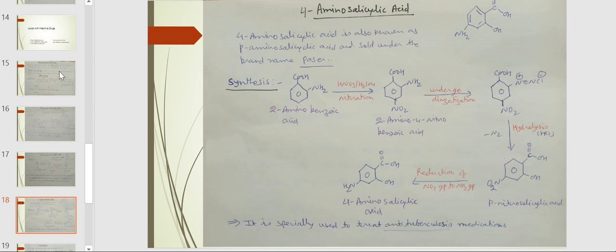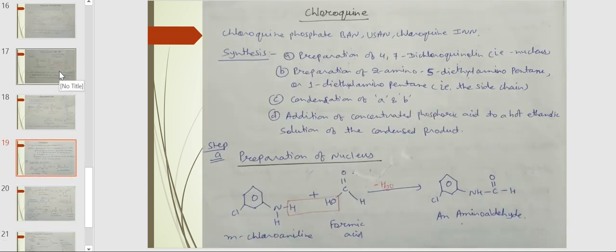This compound undergoes hydrolysis in the presence of hydrochloric acid. 1 mole of nitrogen is liberated and para-nitrosalicylic acid is formed. Para-nitrosalicylic acid undergoes reduction to form 4-aminosalicylic acid. It is especially used as an anti-tuberculosis medication.